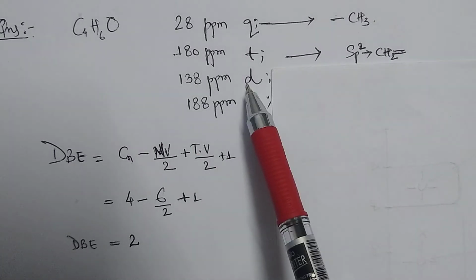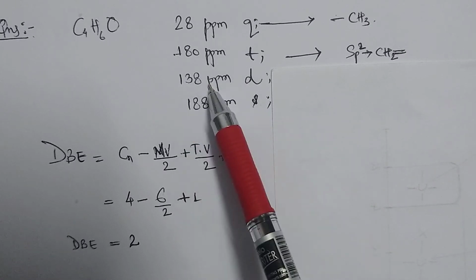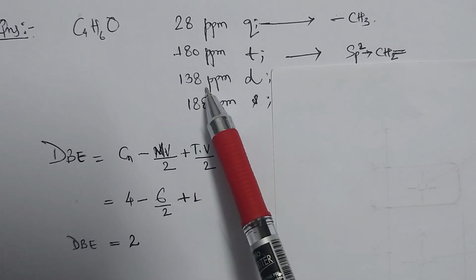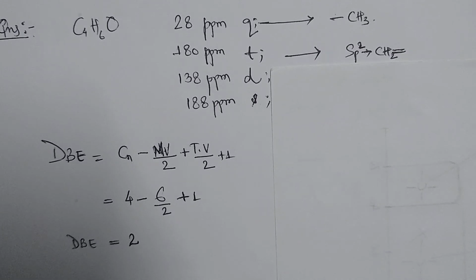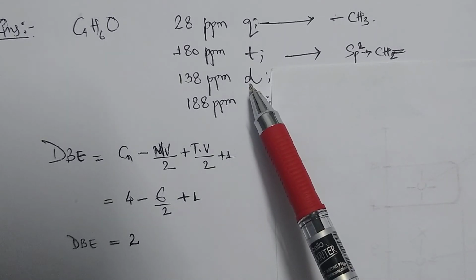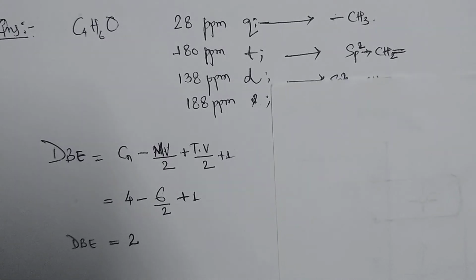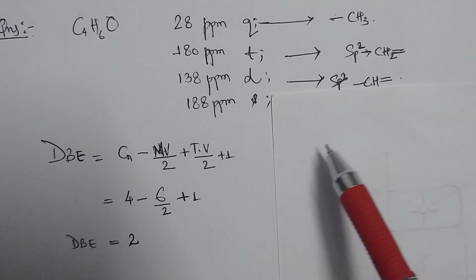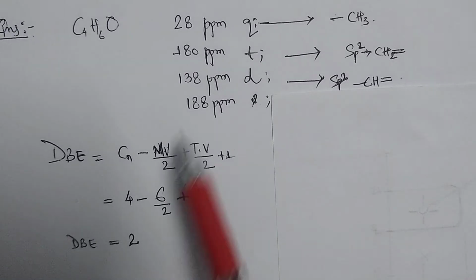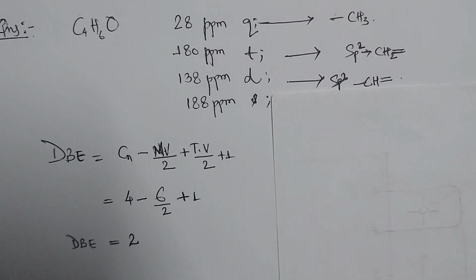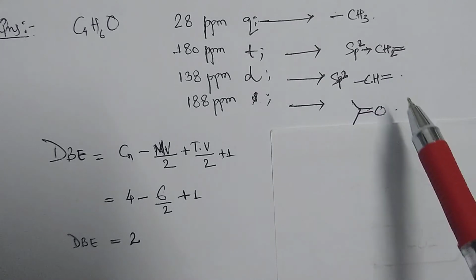Likewise at 138 ppm it is a doublet. Since we know that the chemical shift ranging from 110 to 150 ppm is an sp2 carbon with a double bond to it, and since it has a doublet signal, we will put 1 hydrogen, and it may be like this, CH with a double bond. And for 188 ppm it is a singlet, so it will be the carbonyl group. Since we know that from 152 to 220 ppm it will be the carbonyl group carbon and the sp2 hybridized double bond carbon, like this what we have seen.